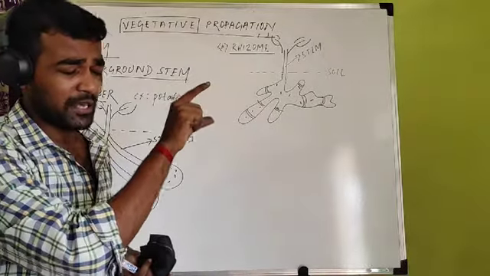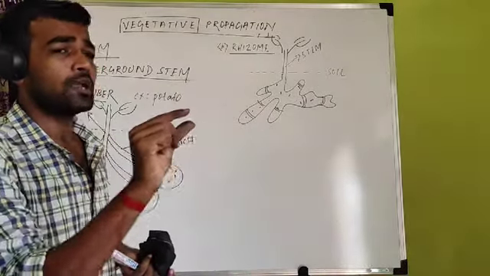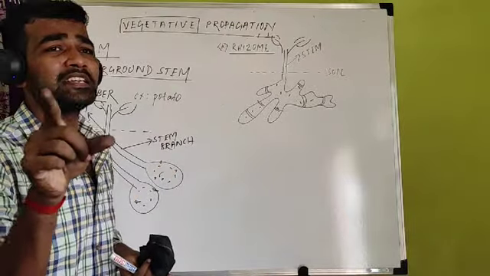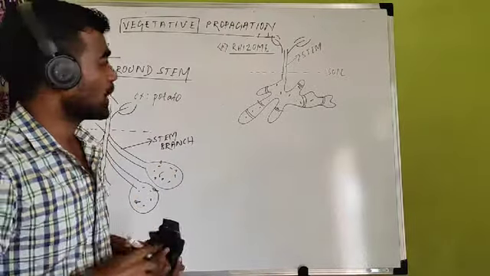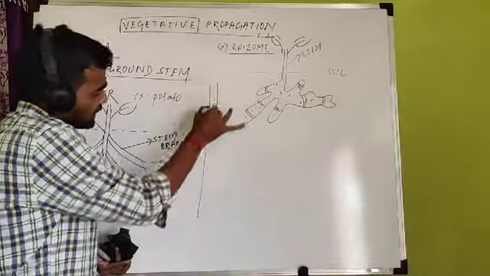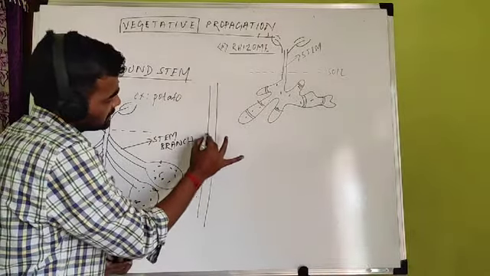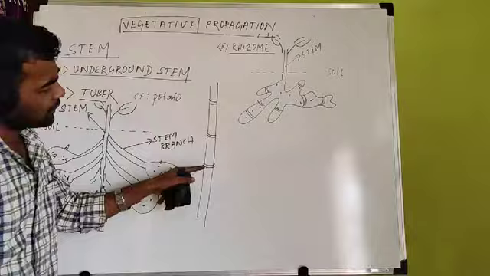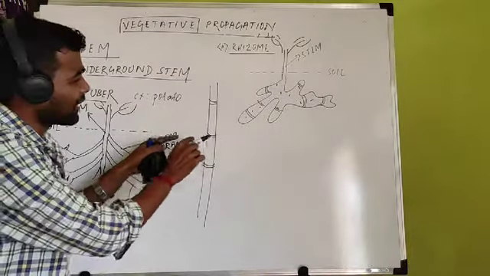We have discussed this in 11th. What is a node? Node is a swollen portion in the stem. You can mark it easily in bamboo and sugarcane. In the sugarcane stem, you find these lines at regular intervals. These are called nodes, from where the leaf arises.